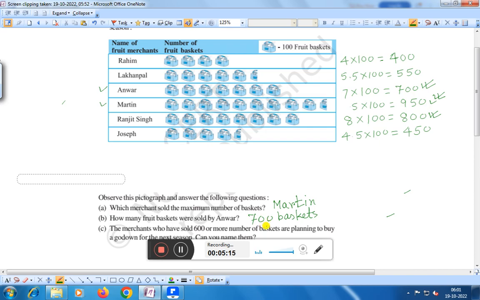The merchants who have sold 600 or more baskets are planning to buy a godown for the next season. Can you name them? The merchants are Anwar, who sold 700 fruit baskets, and Martin. Let us check how many Martin sold.